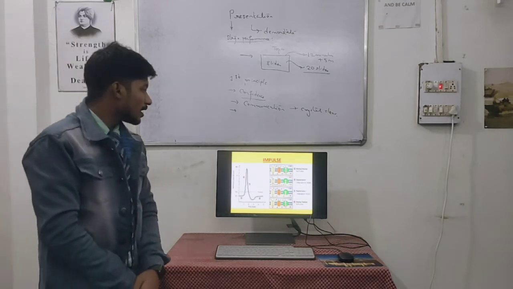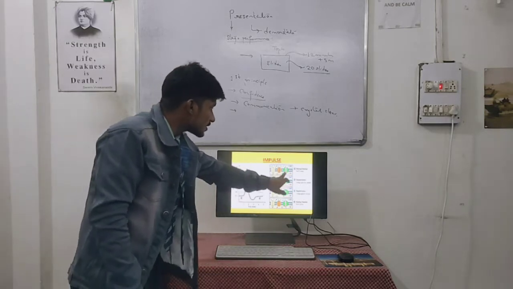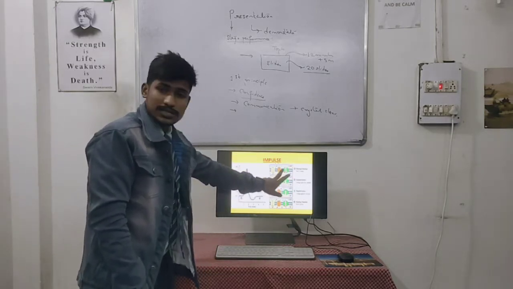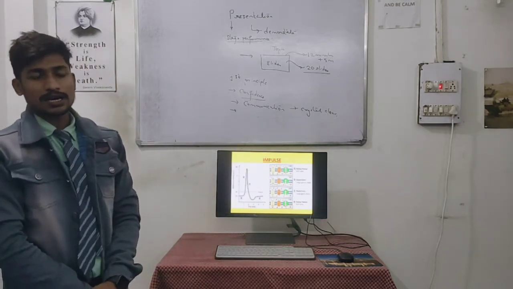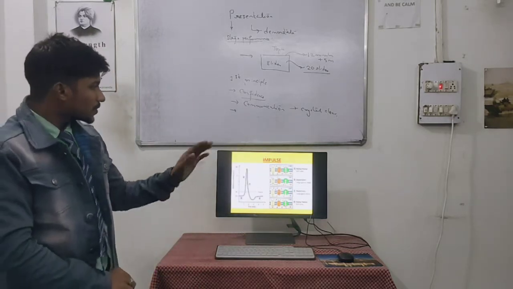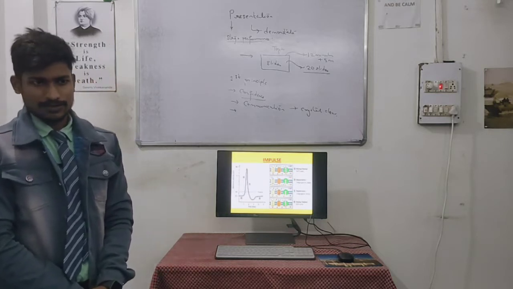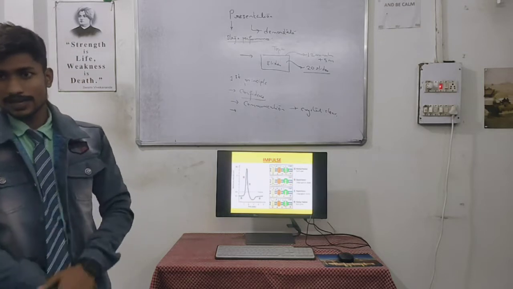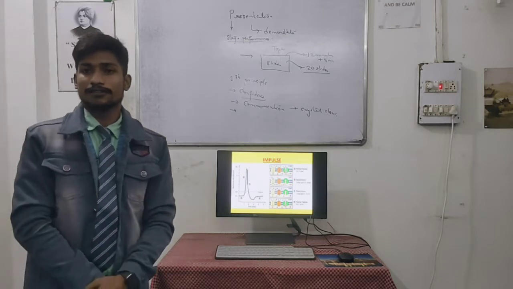This is mostly explained with a transverse section of our neuron. When the neuron is in a resting phase, for example, if you are hearing me, you are receiving my stimulus.